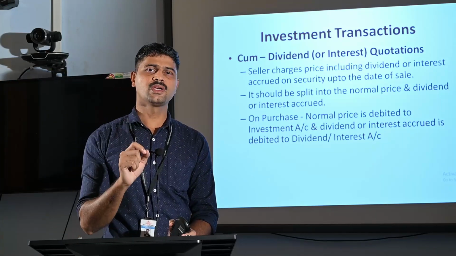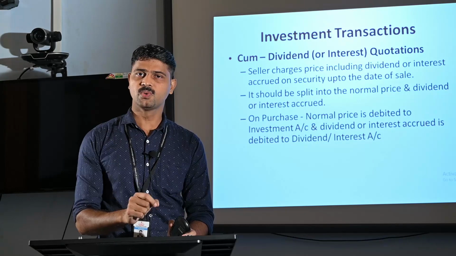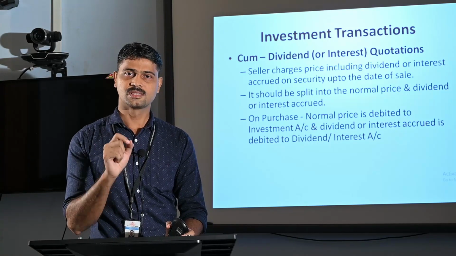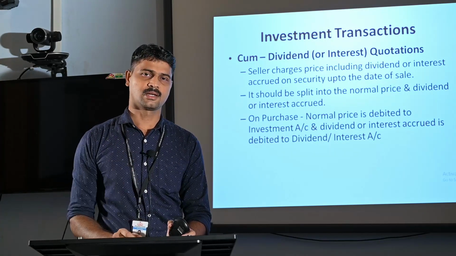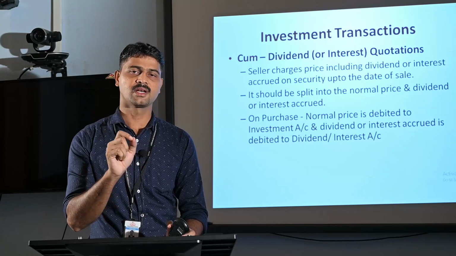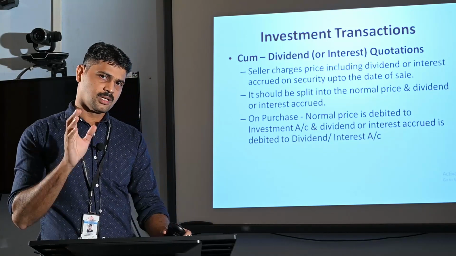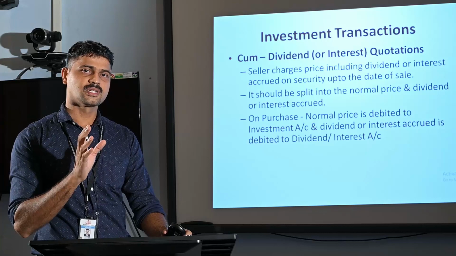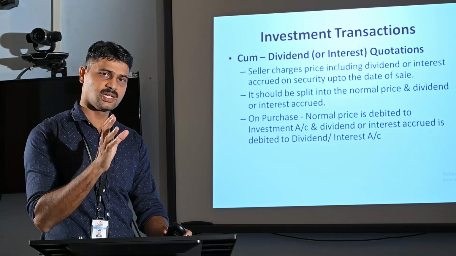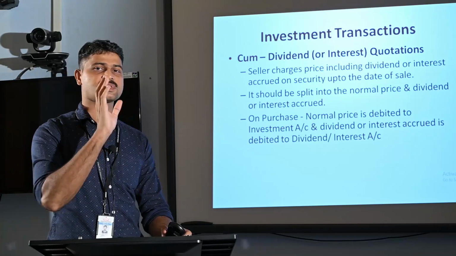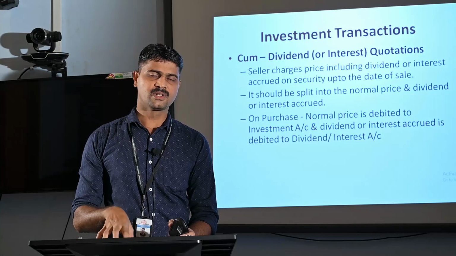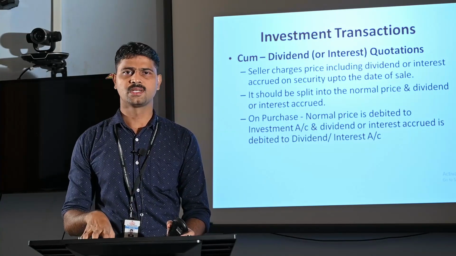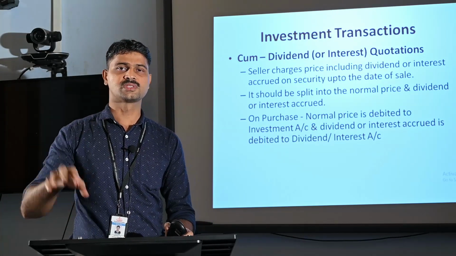The issuing company will distribute the interest only twice in a year, on 30th September and 31st March. Lastly, the investor received interest income on the debenture on 31st March. Thereafter, on 1st June, he is selling the security to someone else.